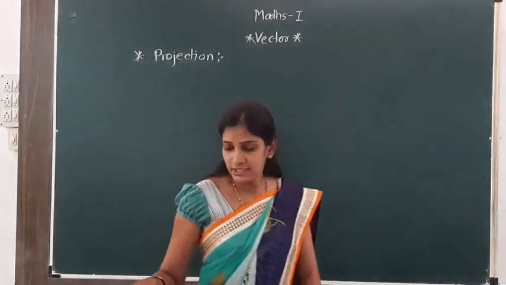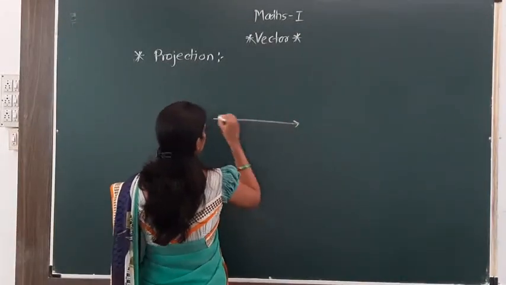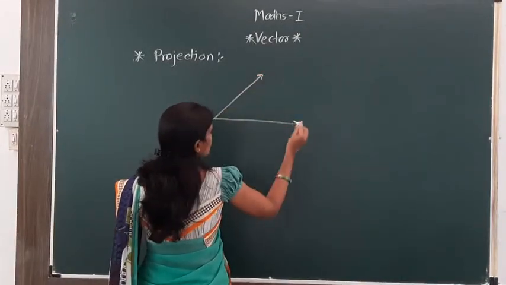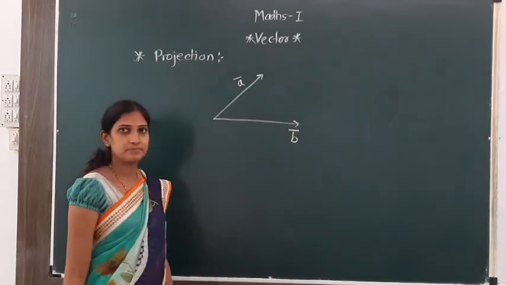Suppose there are two vectors. Suppose this is vector A bar and this is vector B bar.